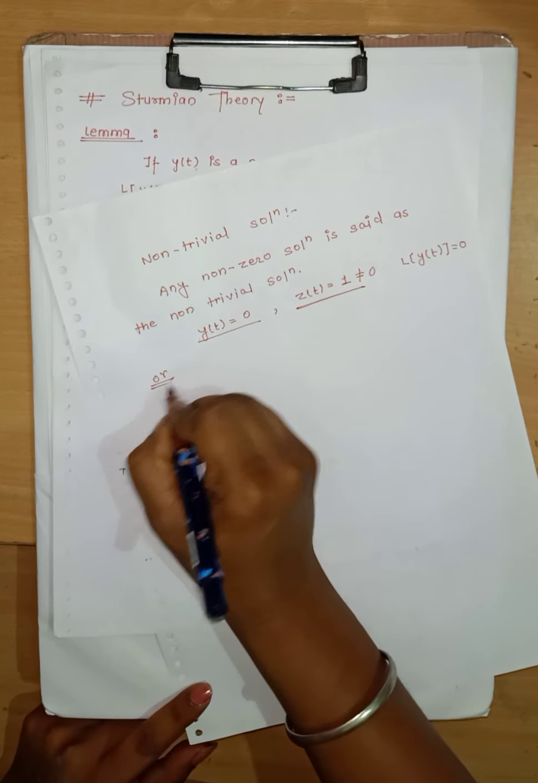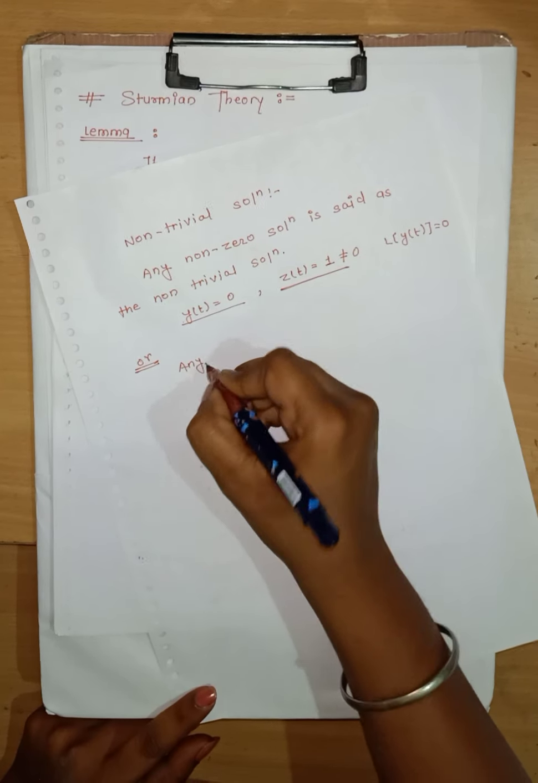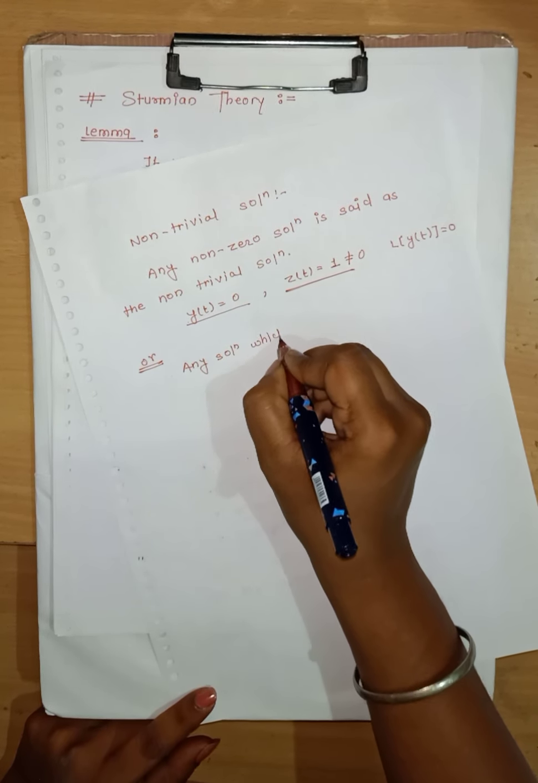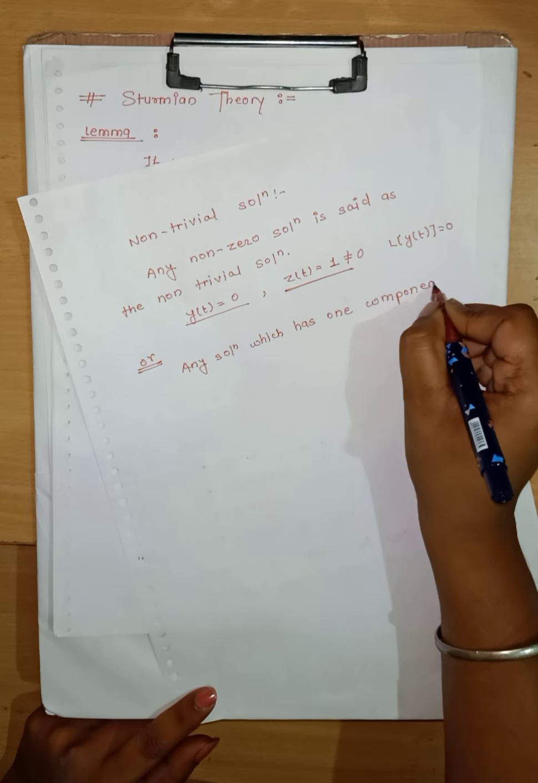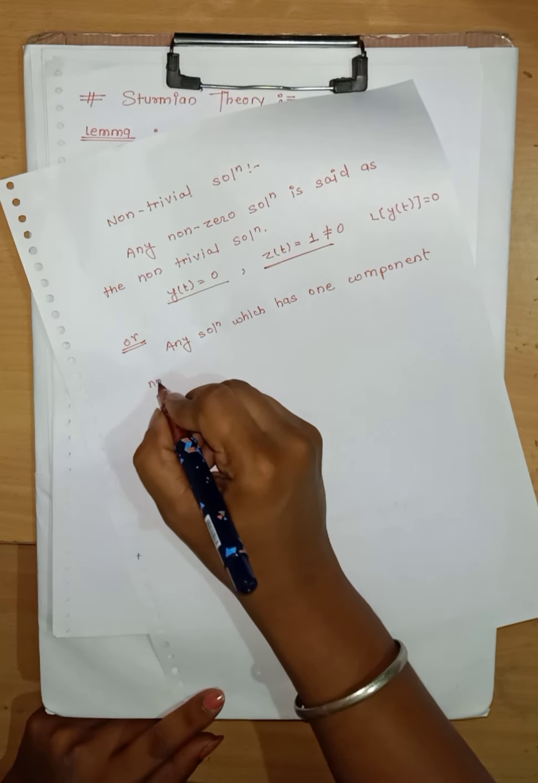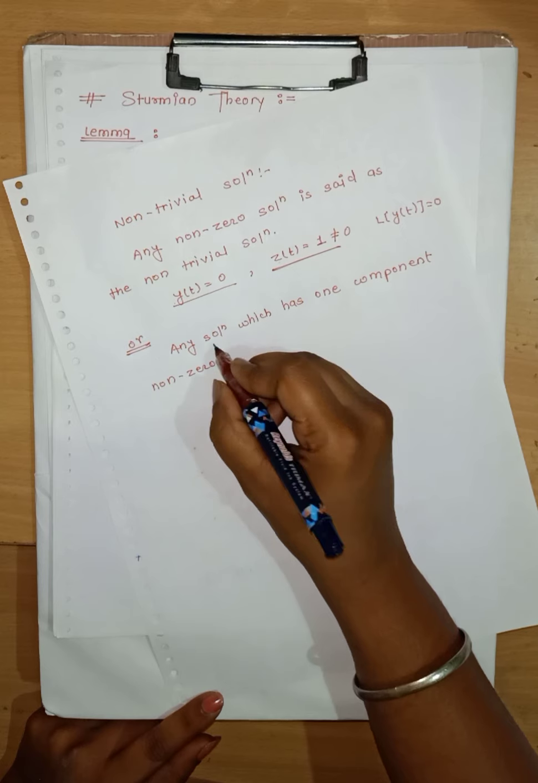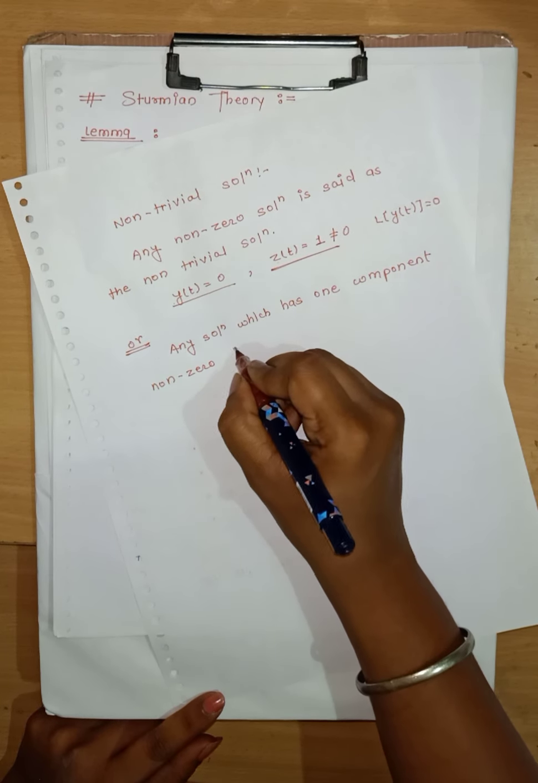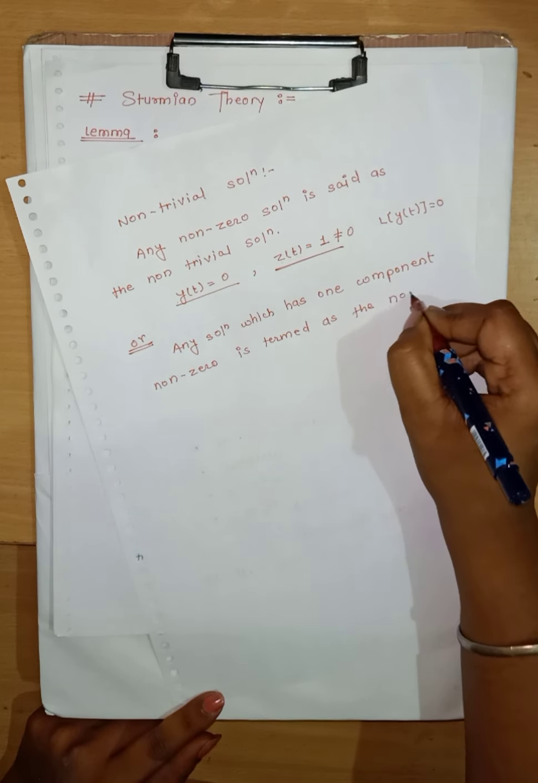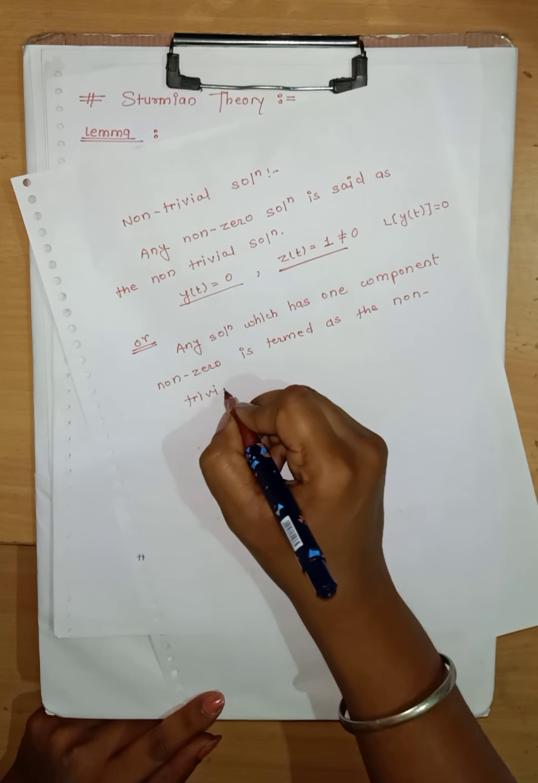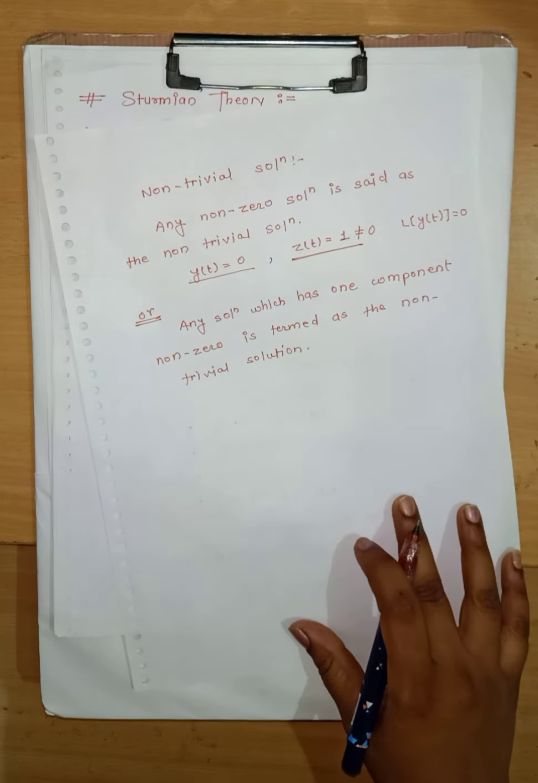We can also see it from another definition: any solution which has one component non-zero, same thing, just in a different way. So any solution which has one component non-zero is termed as the non-trivial solution. So this is a non-trivial solution.